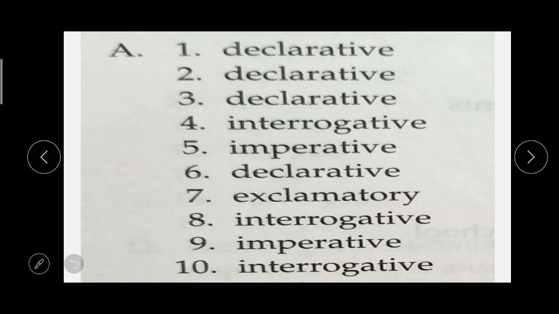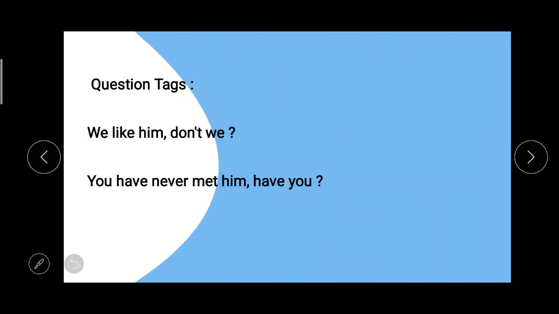Now students, another topic related to sentences falls under this chapter, which is called question tags. So what are question tags? You may not know because it's a very new topic to all of you. So let me first explain it. And to explain question tags, here again I have included 2 examples. Let me read them out for all of you.